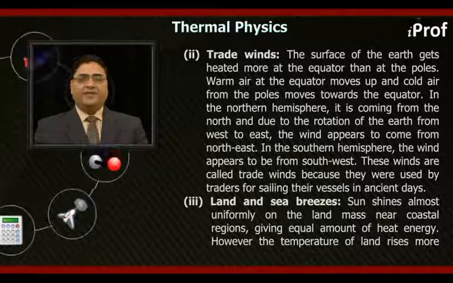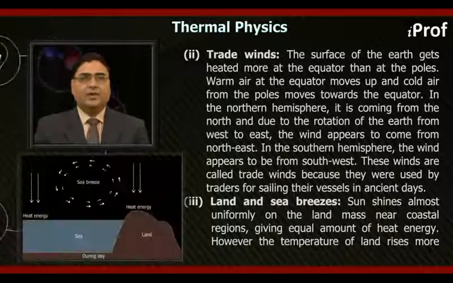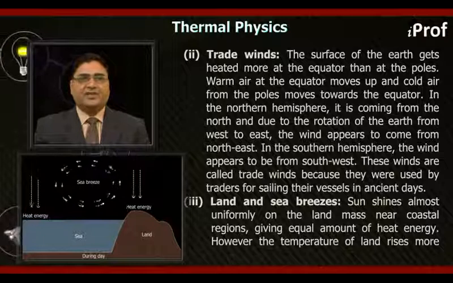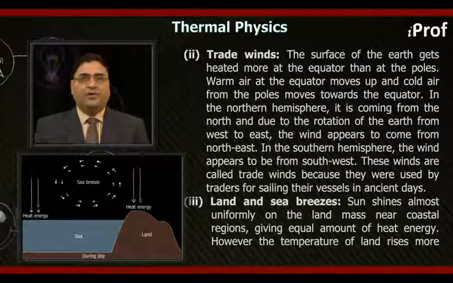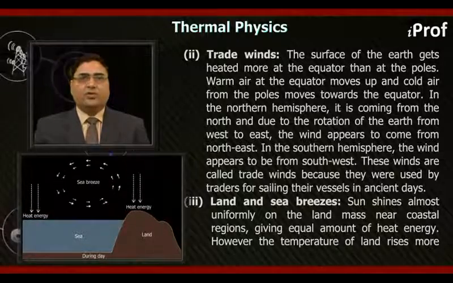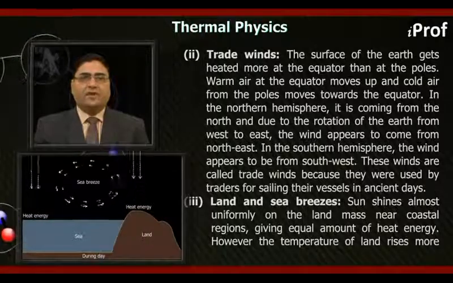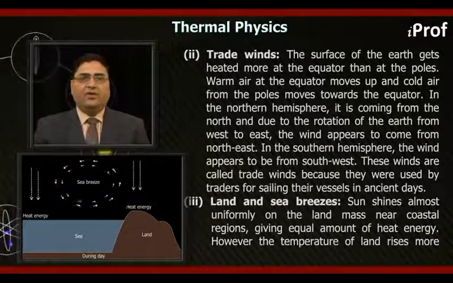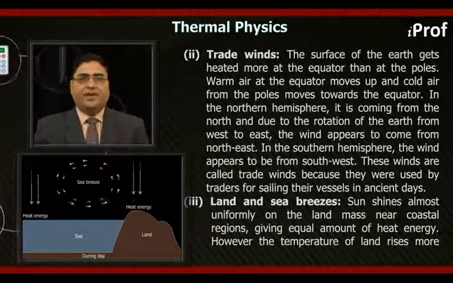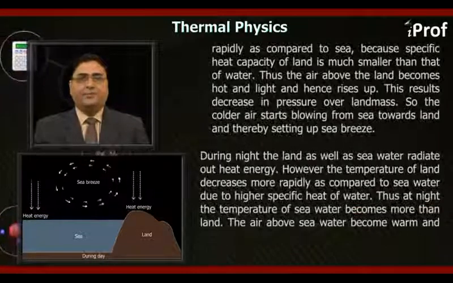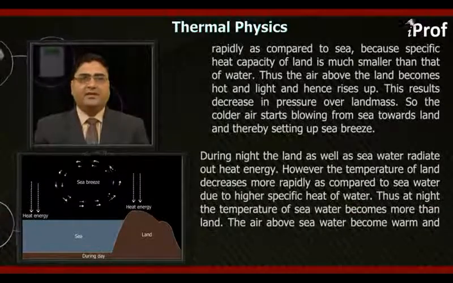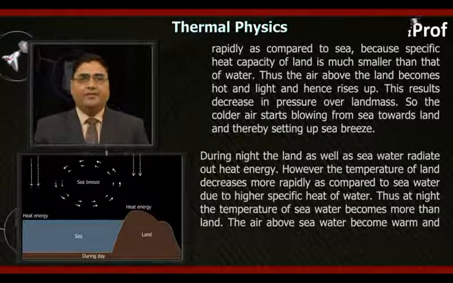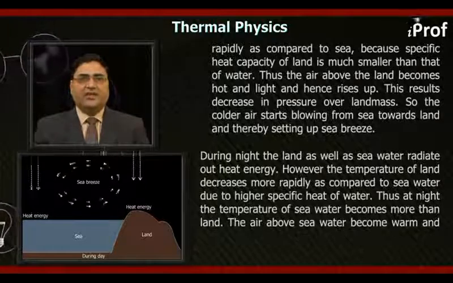In ancient age, third, land and sea breezes. Sun shines almost uniformly on the landmass near coastal regions, giving equal amount of heat energy. However, the temperature of land rises more rapidly as compared to sea because specific heat capacity of land is much smaller than that of water.